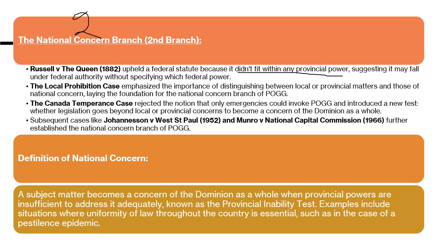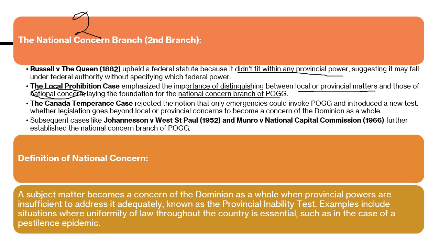Then the Local Prohibition case emphasized the importance of distinguishing between local and provincial matters and those of national concern, laying the foundation of the national concern branch. As I told you earlier, matters of local and private nature will go to 92(16), but whenever there is some national concern, where the whole nation is in question, those matters will be considered under the national concern branch of peace, order, and good governance.